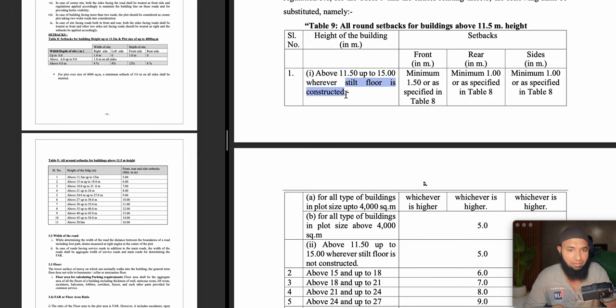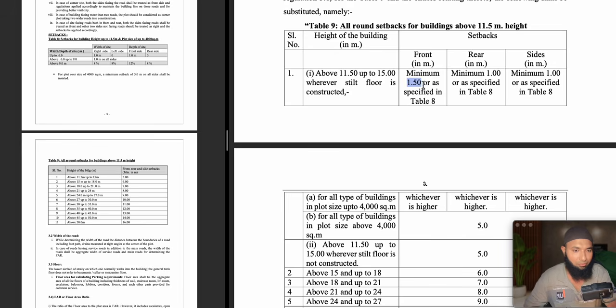stilt floor is constructed. Now if you have constructed any stilt floor, your front setback will become a minimum of 1.5. Instead of directly showing 5 meters, now they have given you an option: if you are leaving stilt floor, you are getting some extra area. Instead of leaving 5 meters of setbacks, you are only going to leave 1.5 meters. So this is an advantage, but you are going to lose land in stilt floor. Okay. So if you are losing land in stilt floor, you are going to gain here because setback is reduced.